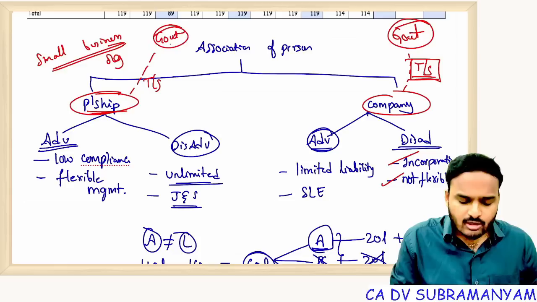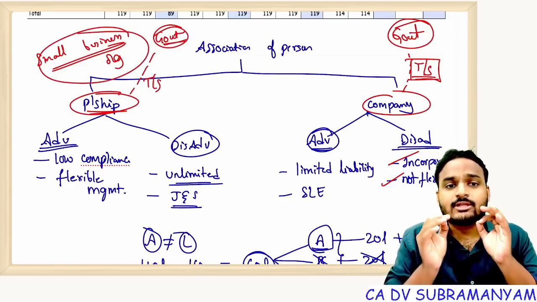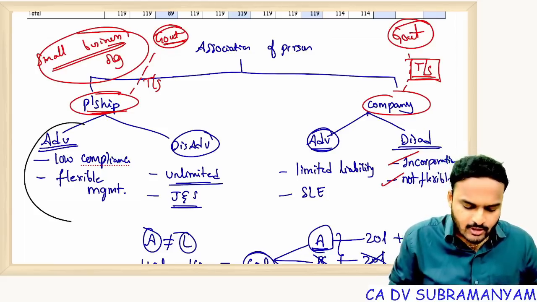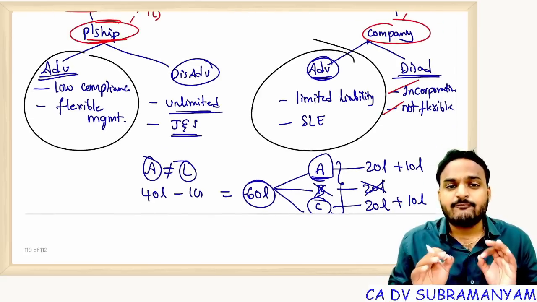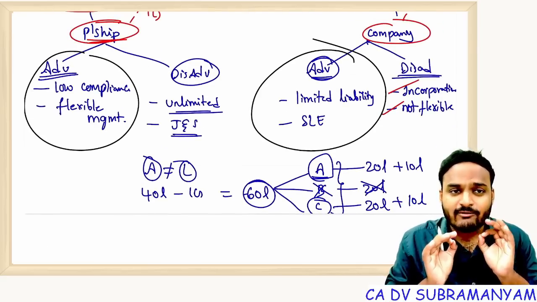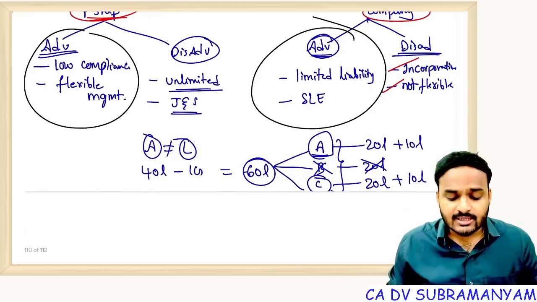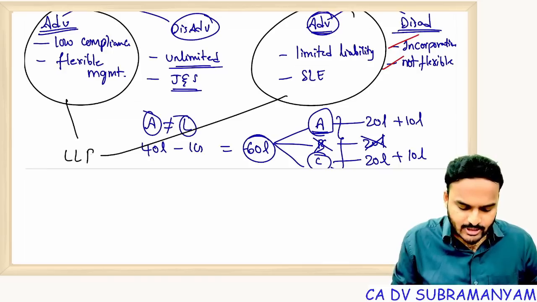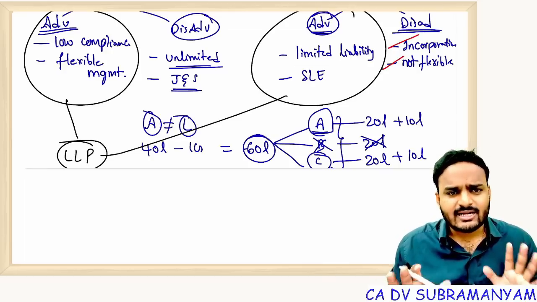So that's why the government, considering the small business organizations, decided to come up with another option which combines both the benefits of partnership and the benefits of company. And that hybrid form of organization, which has the advantages of partnership form and the advantages of company, is none other than LLP. Getting my point, students? Limited liability partnership. So this is a brief introduction about limited liability partnership.